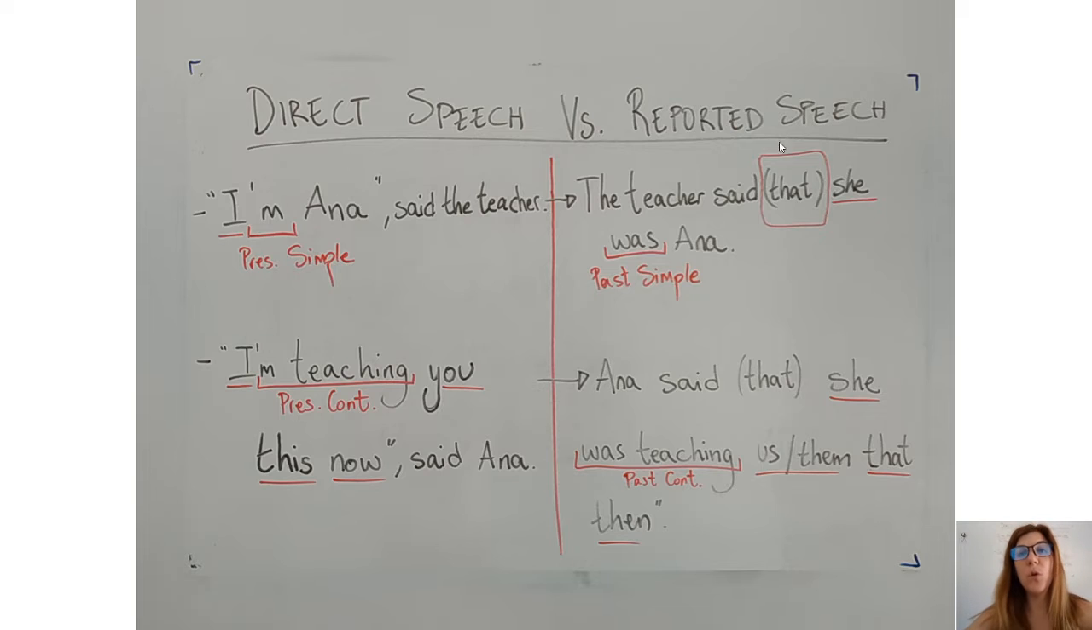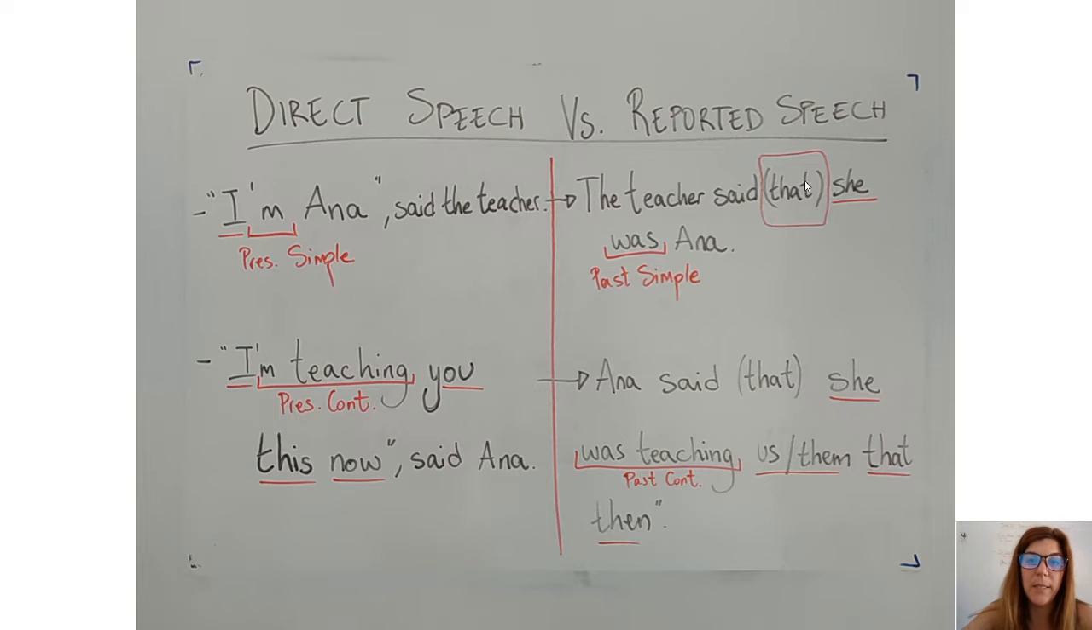If I want to report it, I will say, the teacher said that she was Anna. As you can see, the verb tense changes because here in the direct speech, I'm using the present simple, I'm Anna or I am Anna. But here in the reported speech, we change I for she, and then the verb from the present simple to the past simple, was Anna. Okay? So, "I'm Anna," said the teacher. The teacher said that she was Anna.